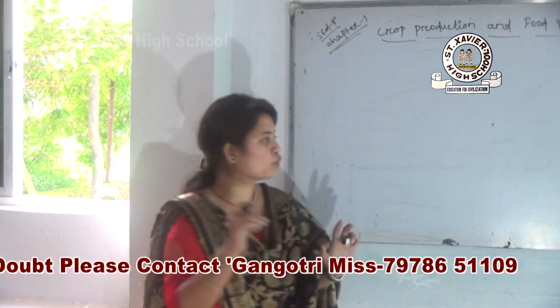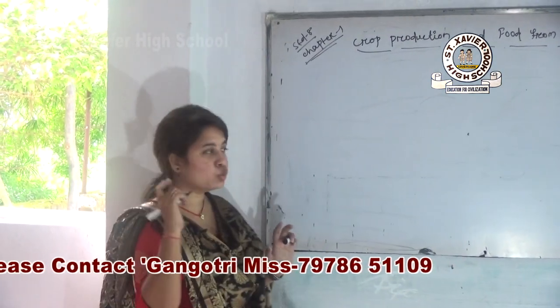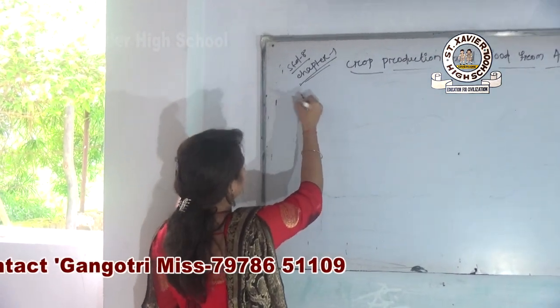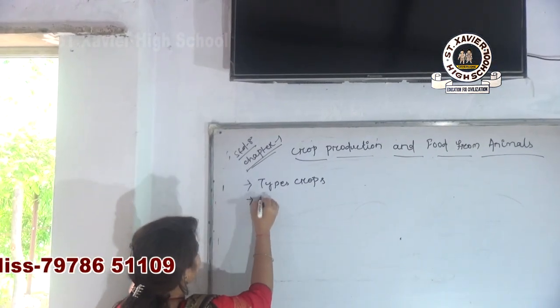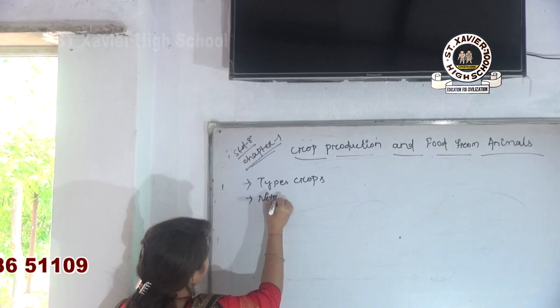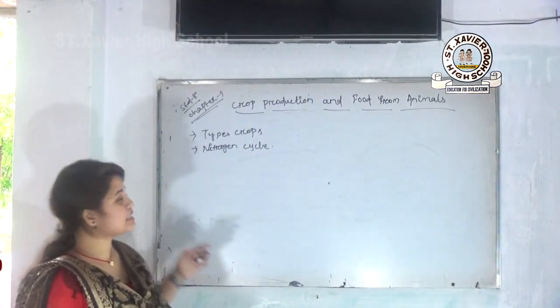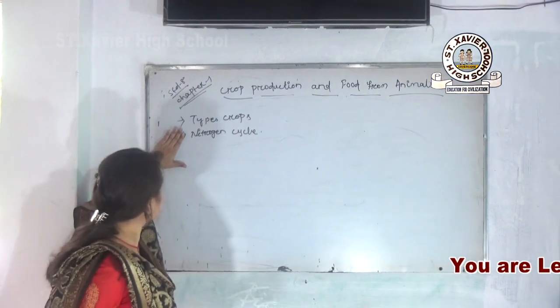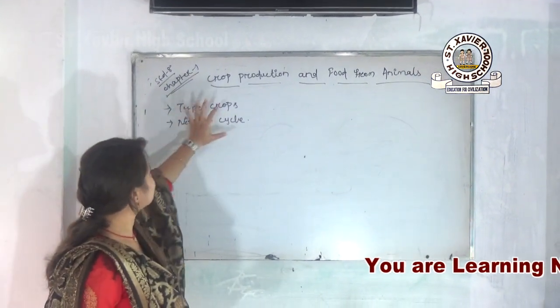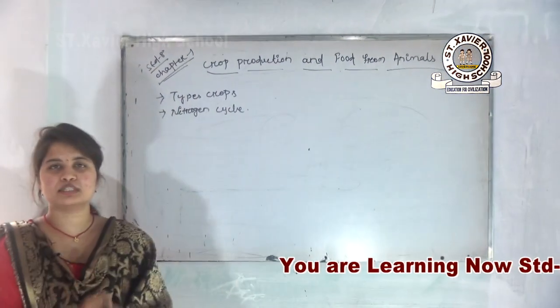Then today we are going to discuss two things. One is your types of crops and the next one is your nitrogen cycle. So these two things are our today's topic. First of all I will discuss your types of crops, then your nitrogen cycle.